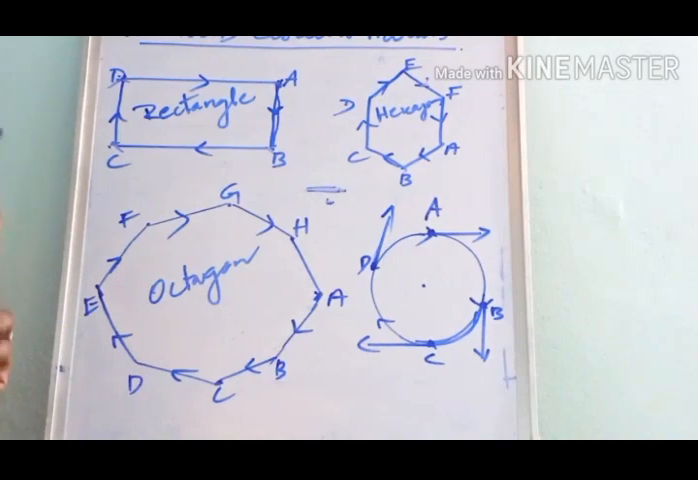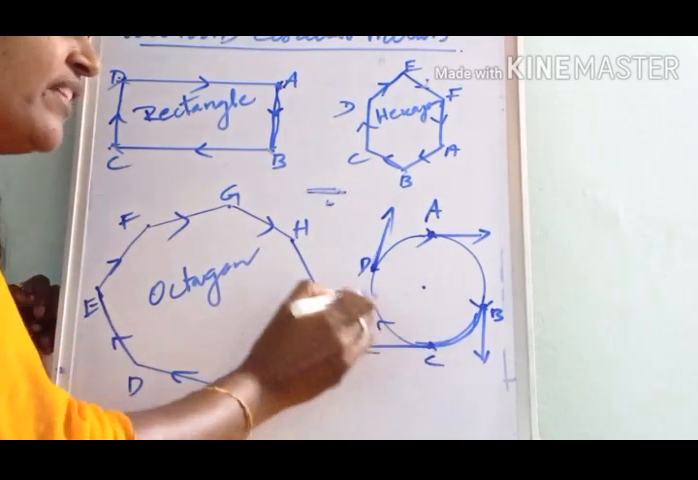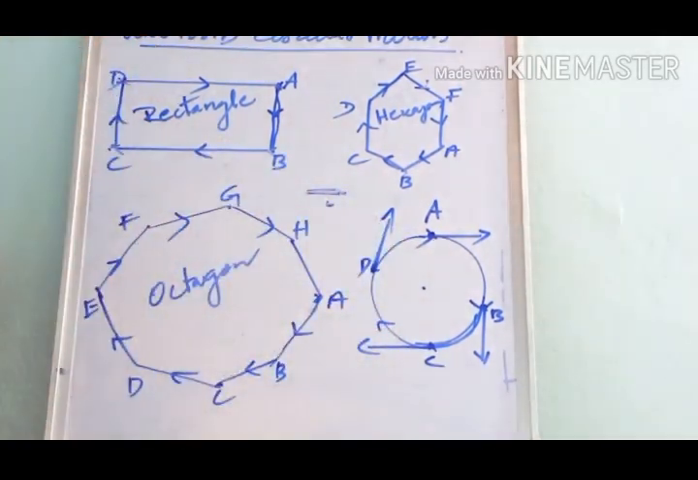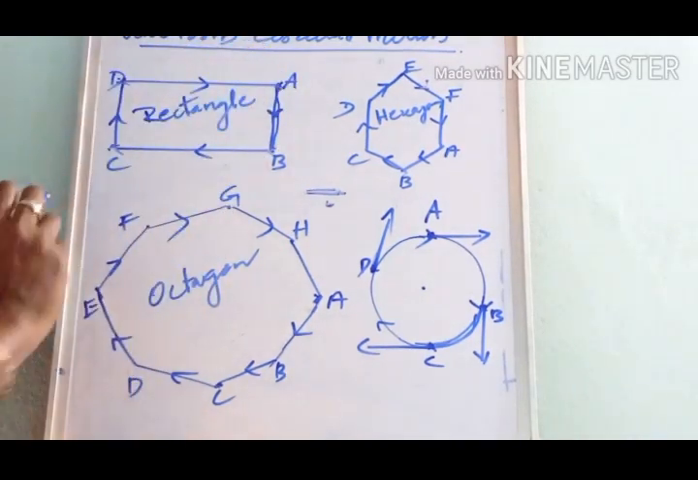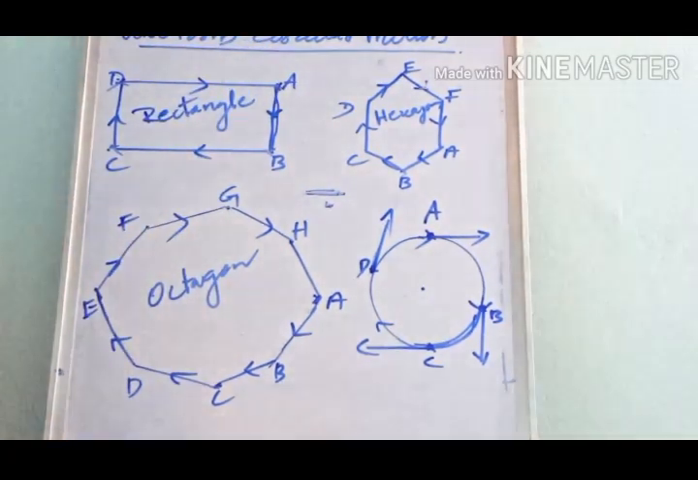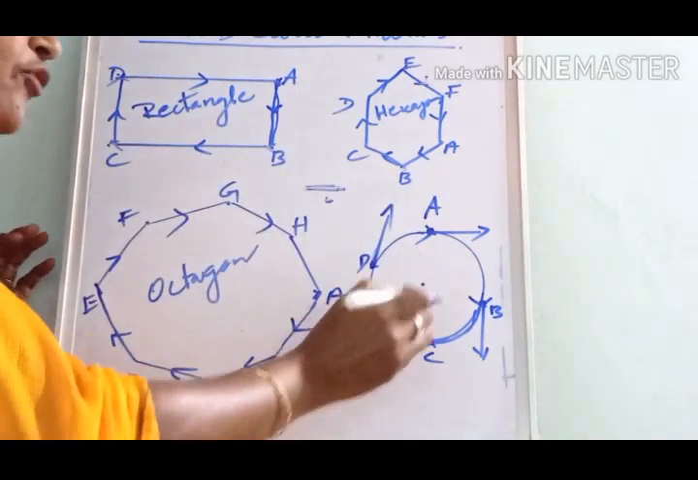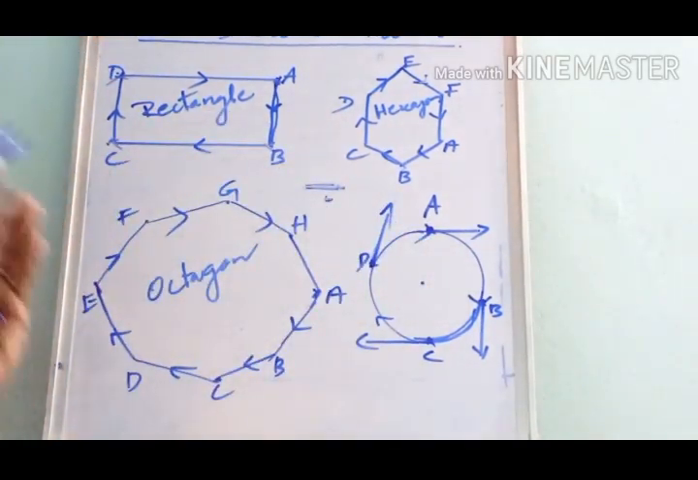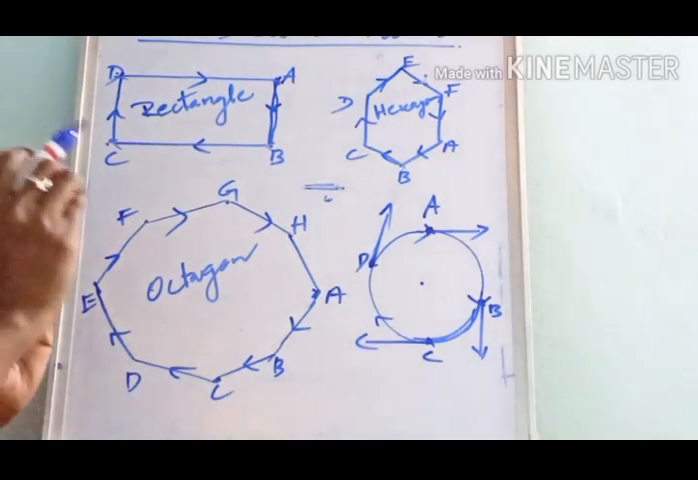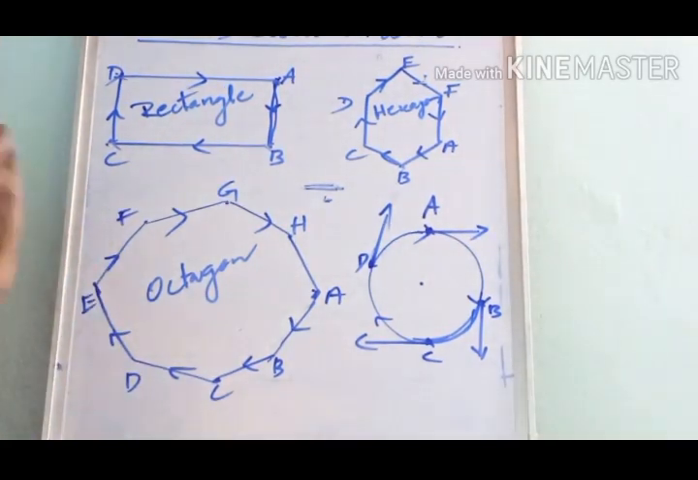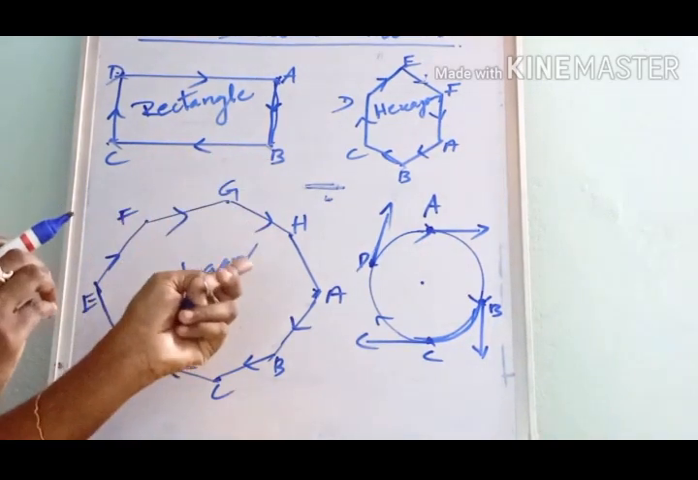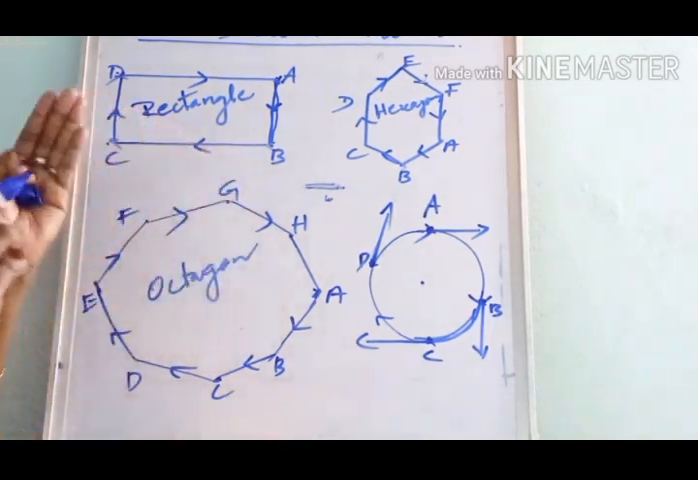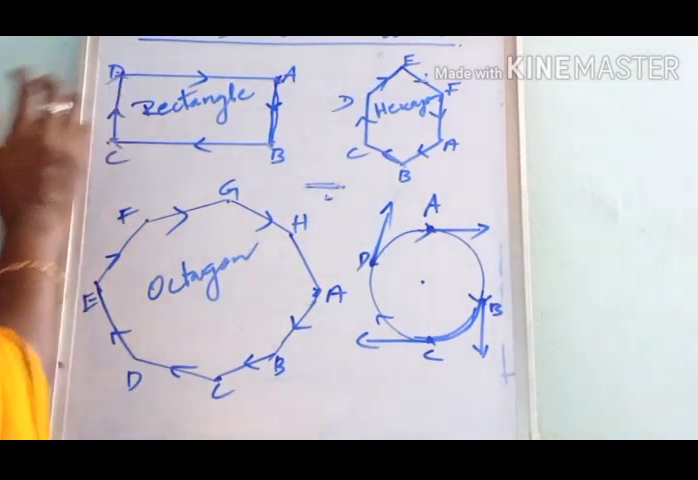If an object moves along a circular path with a constant speed, such a motion is called uniform circular motion. Here the direction of motion changes at each point, so the object gets accelerated.